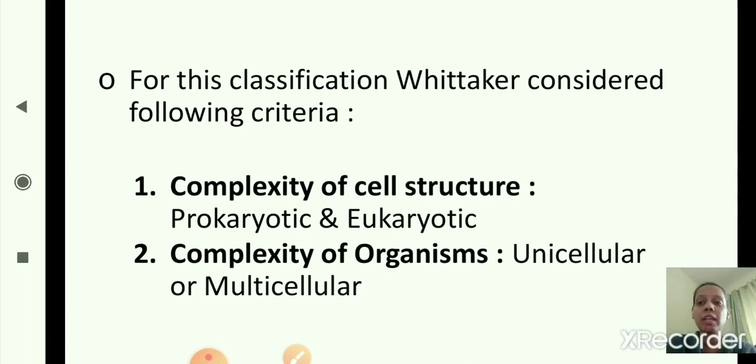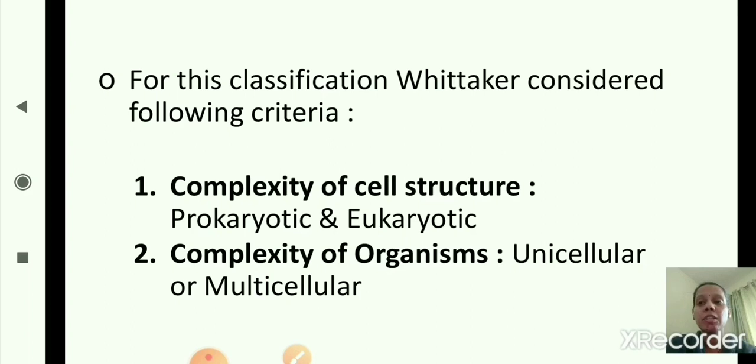The first criteria is complexity of cell structure. In that, prokaryotic and eukaryotic. Based on complexity of cell structures, it is divided into prokaryotes and eukaryotes. Prokaryotes are those which do not have a nucleus in them, and eukaryotes have a nucleus in them.